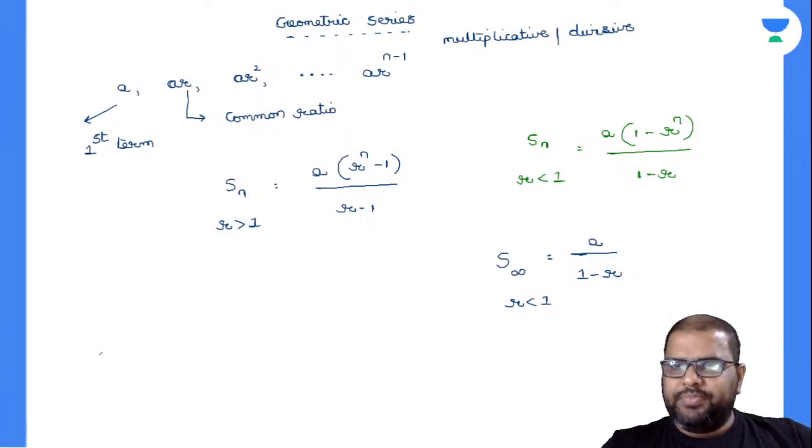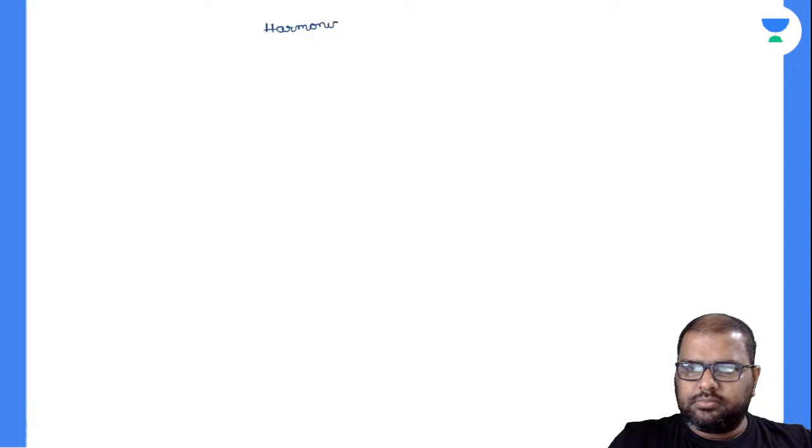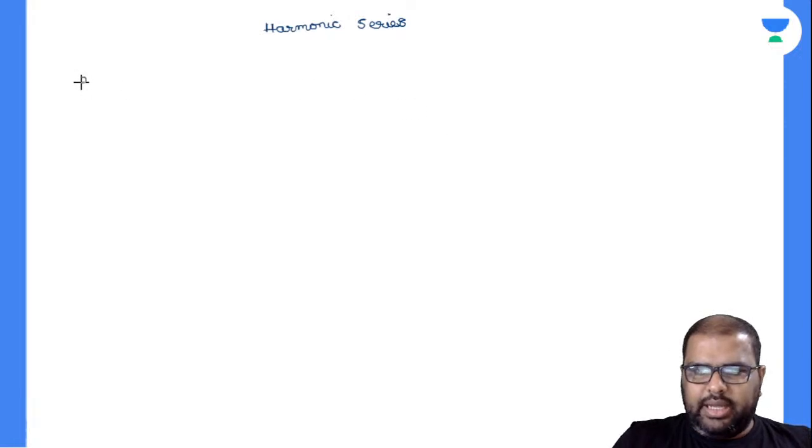Okay, so the last one is harmonic series. Now closely observe: A, A plus D, A plus 2D, and so on.